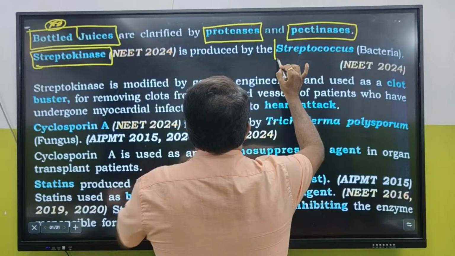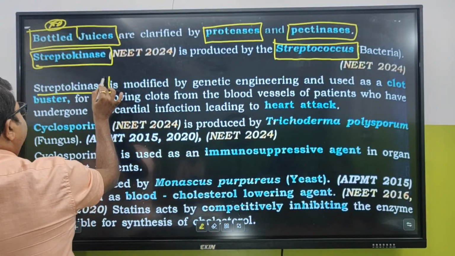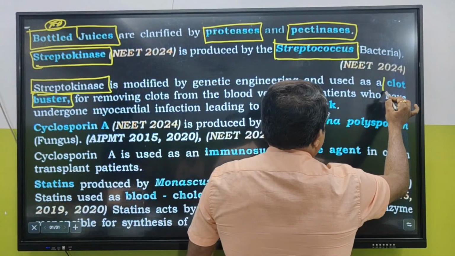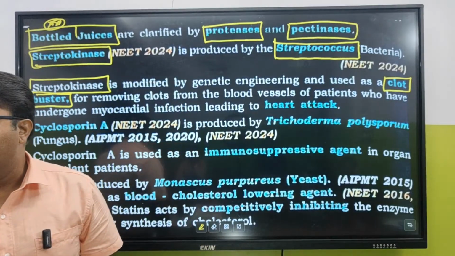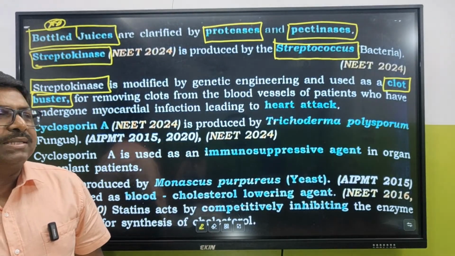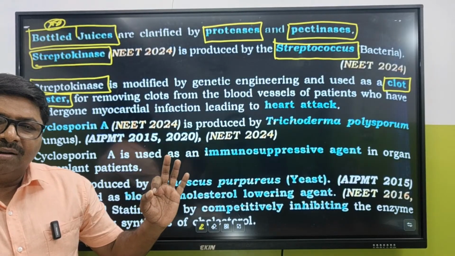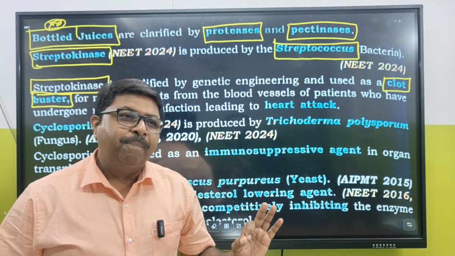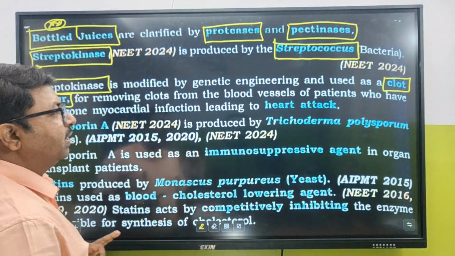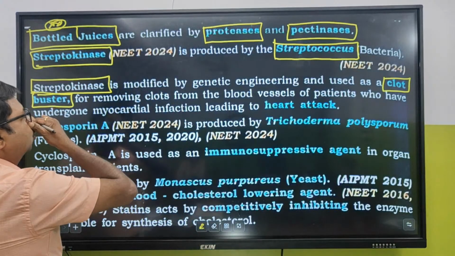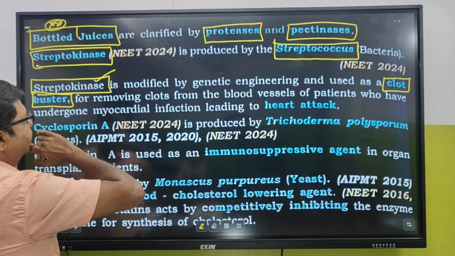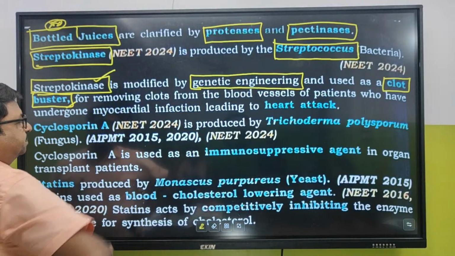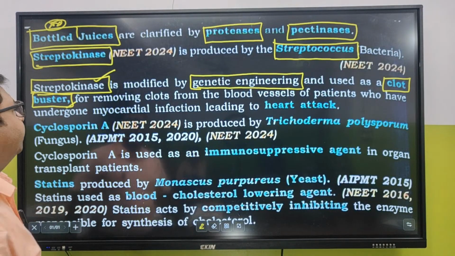Streptokinase enzyme, they act as a clot buster. It's produced from Streptococcus bacteria, and this streptokinase enzyme, ये जब आप डॉक्टर करोगे, इमरजेंसी ड्यूटी करोगे 36 घंटा का, तो जो इमरजेंसी पेशेंट आएगा आपके पास, by watching the symptoms that the particular patient is showing, आप क्या इंजेक्ट करोगे? If you think कि वो क्लॉट रिमूव करना है, क्लॉट हो गया है, सो स्ट्रेप्टोकाइनेस इंजेक्शन आप अप्लाई करोगे. It is modified by genetic engineering and used as a clot buster, क्लॉट को निकालने वाला एजेंट, for removing